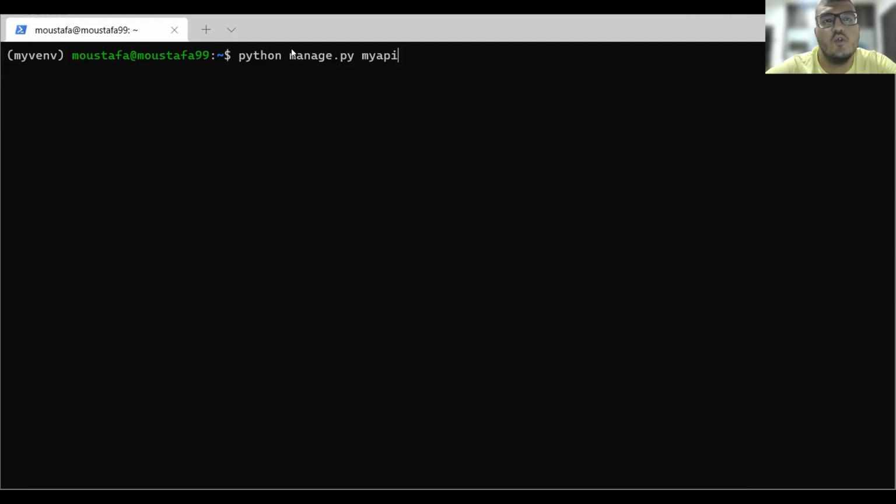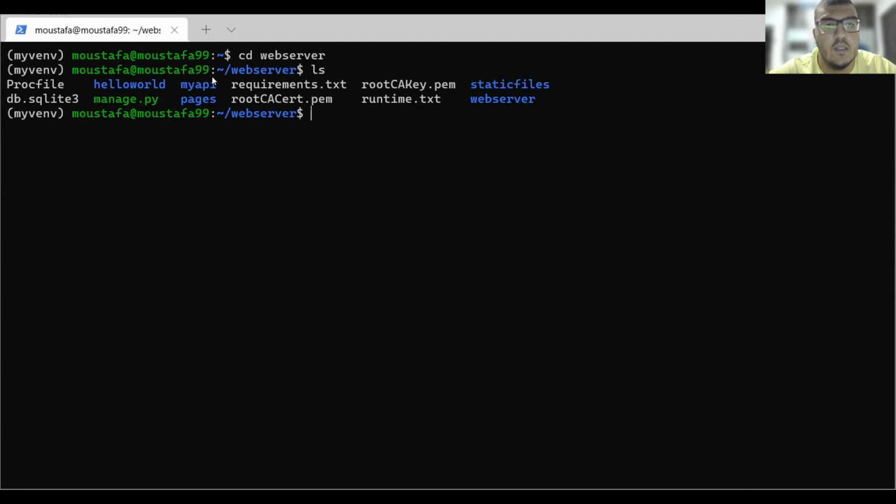So how do we do that? We use the Python manage.py startapp, and we name it my API. I've already created this one. So actually, if I go to my files, we see I already have the my API app. But first, before we start working on my API app, we need to add it to our original application, which is the Hello World.